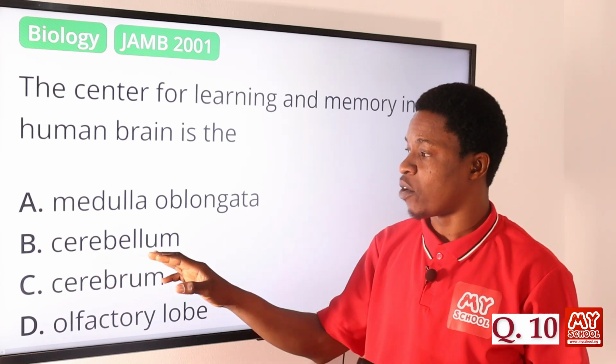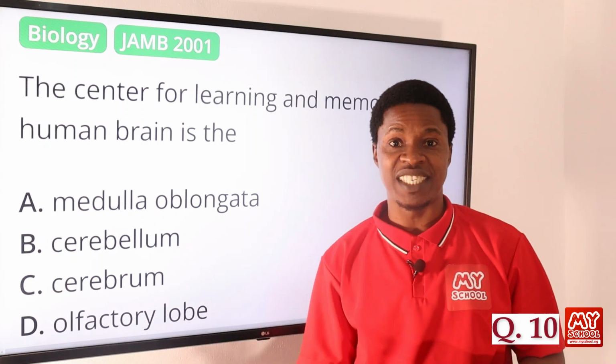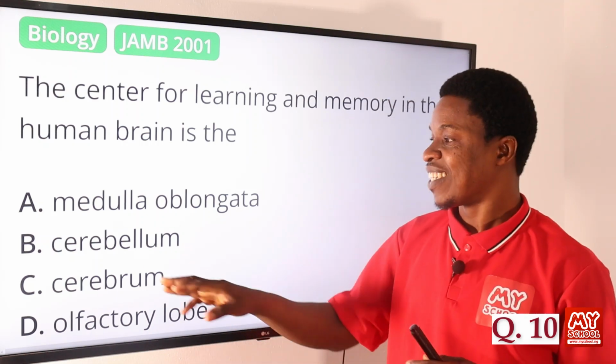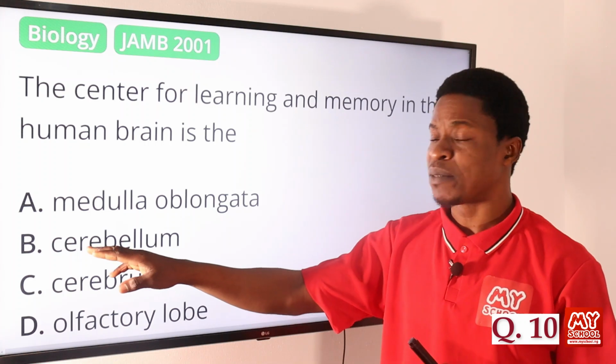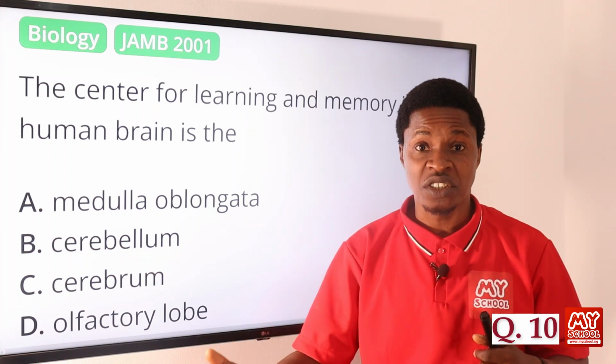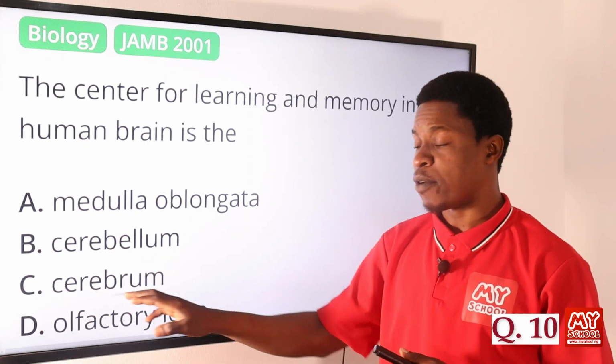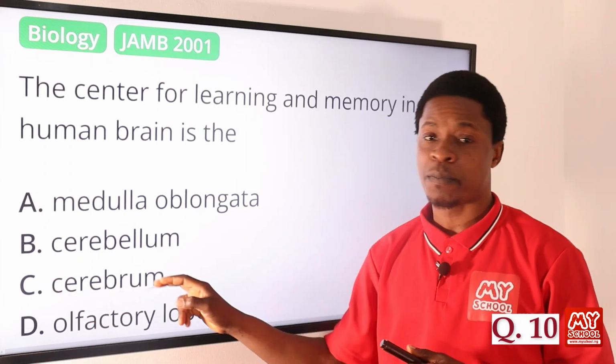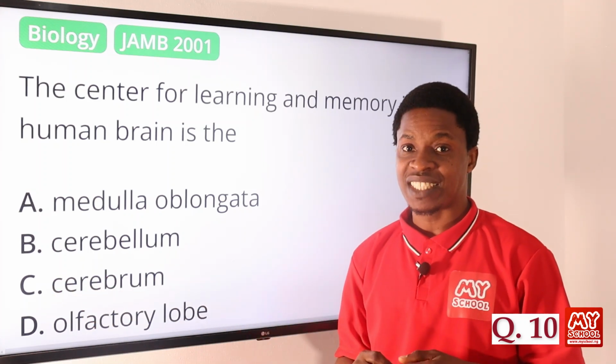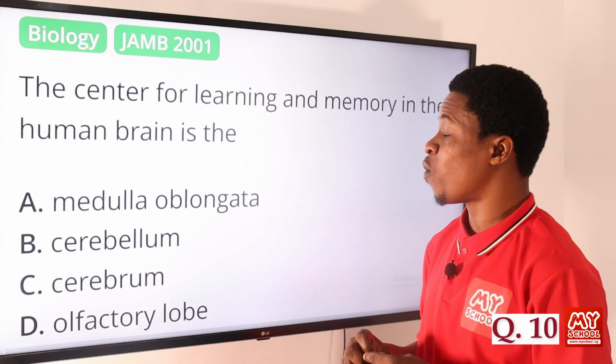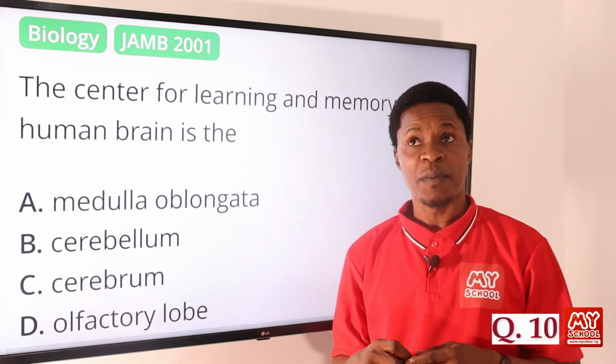The cerebellum is also found in the brain, the head. What it does is that it's responsible for posture, the positioning. The cerebrum is the largest part of the brain. And what does it do? It helps for keeping memory.